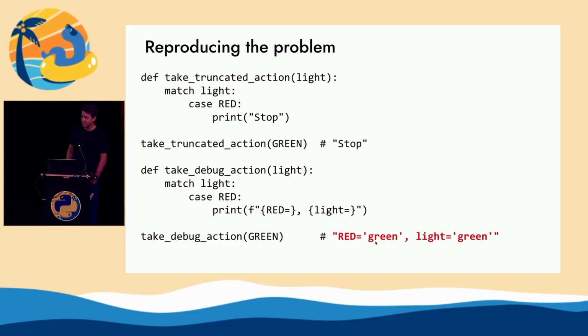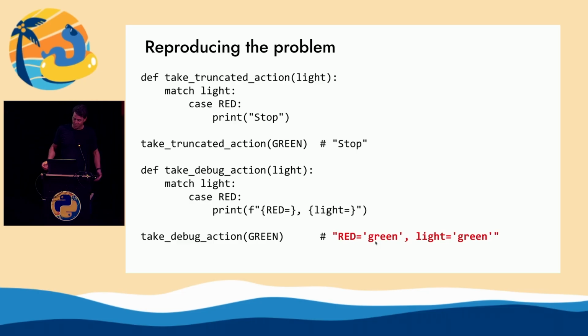It overwrote the constant. And the light value is green as you'd expect because it's being passed in as an argument to the function. But the red constant is overwritten. And it's overwritten just inside the scope of the take debug action function, just locally in there, the variable shadowing the global one. It's been assigned. So it's a shadowing that's happening.